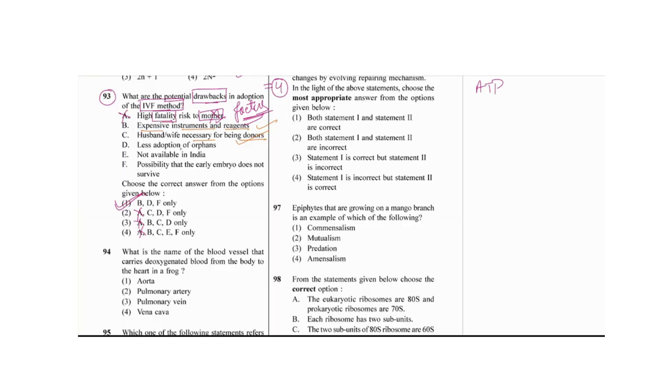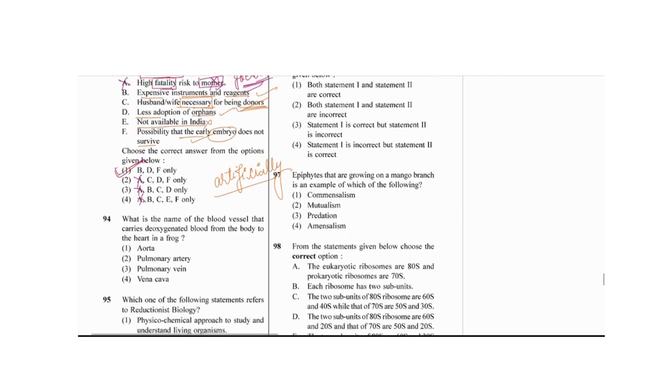In IVF, another donor can also participate, but it is necessary that the parent should be the donor. Then the last option, adoption from an orphanage, is good, and it is available in India. In the choice, they have not given the possibility that the early embryo does not survive. It could be because we are growing it in the laboratory, artificially. If we are doing it artificially or manually, it could be fatal for the fetus. Okay, so here the answer is in front of you, and I hope it would be clear to you.